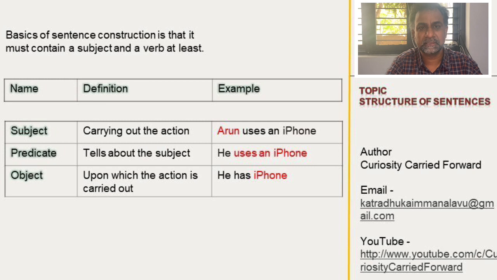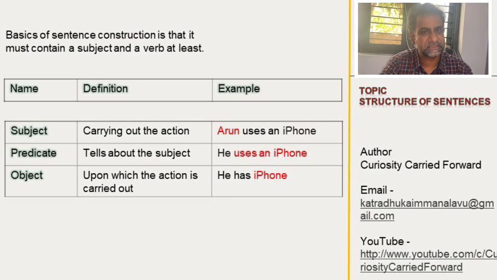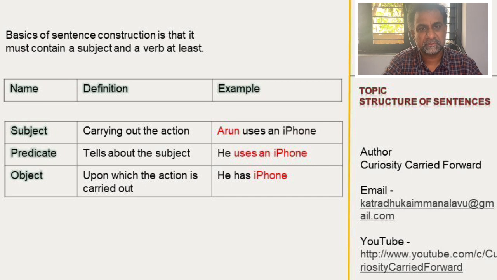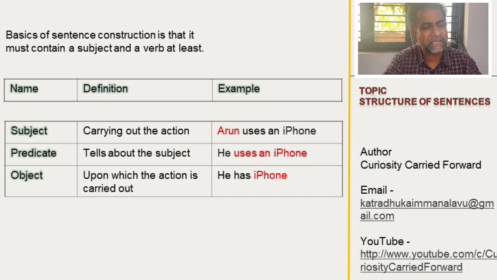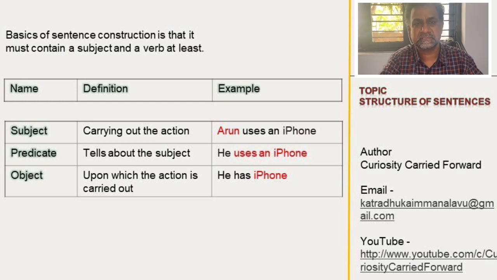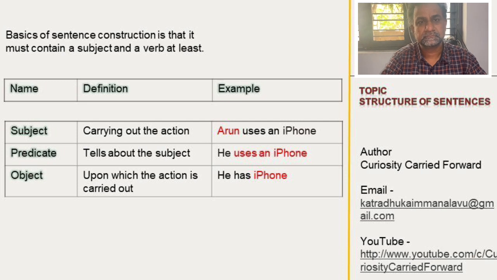For example, he studies. So he is the subject. Studies is the verb. If you put only he, it's not a sentence. If you put only runs or studies, it's not a sentence, because people cannot understand what it is. So he studies, this is a simple sentence. At least one subject and at least one verb is required.